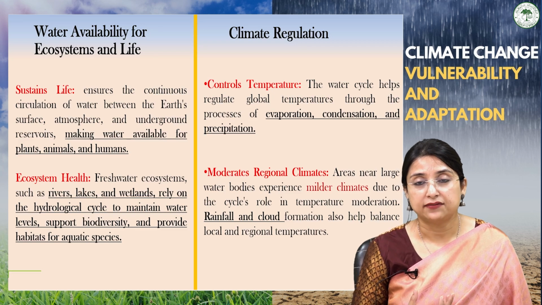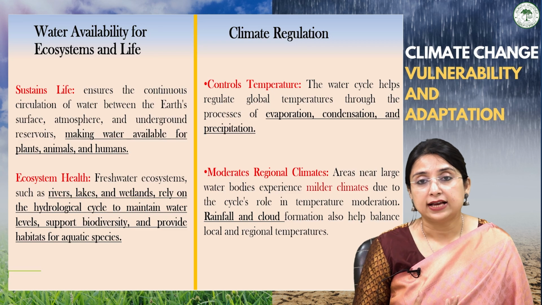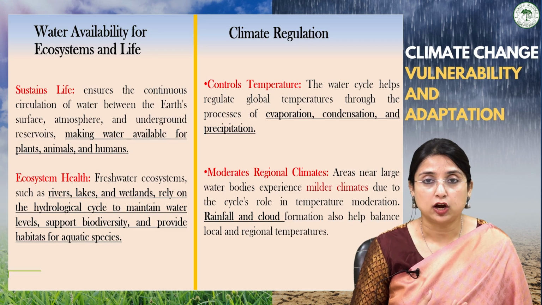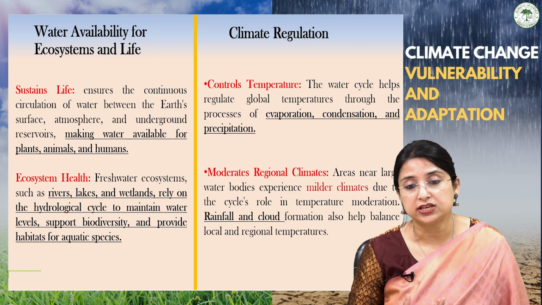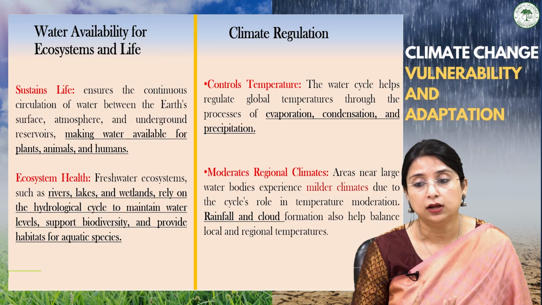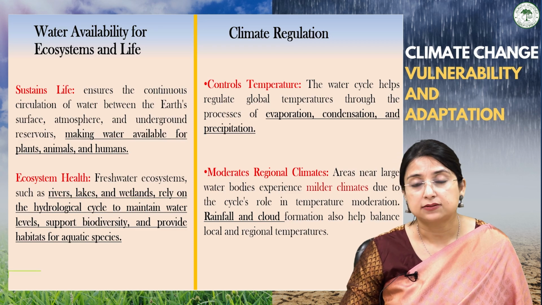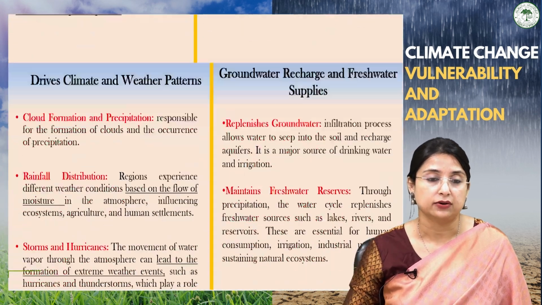For example, we have seen the example of Kuroshio currents, we have seen the example of the Gulf Stream, we can see the phenomena of land breeze and sea breeze, and the formation of clouds and rainfall also helps to balance the local and the regional temperature. Thus, it plays a very important role in climate regulation.